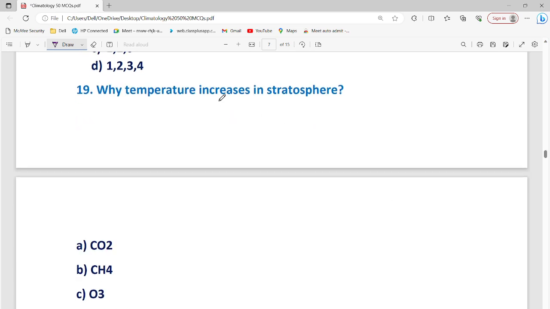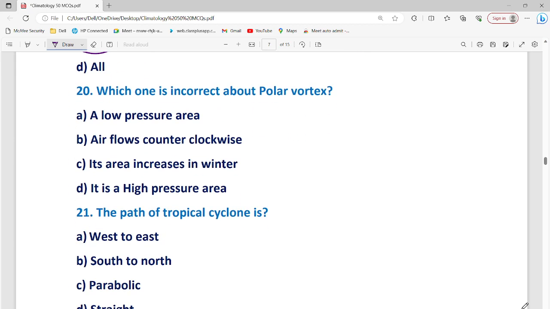Why does temperature increase in the stratosphere? Because of O3, because of ozone, as discussed earlier.